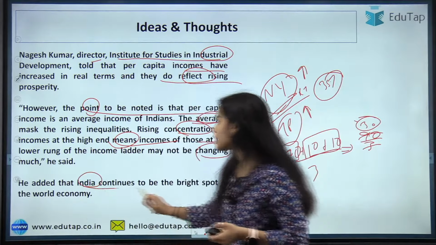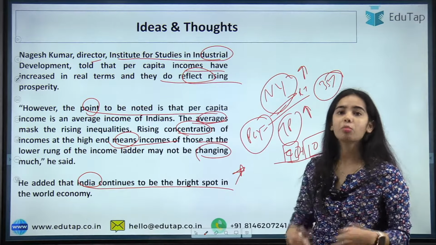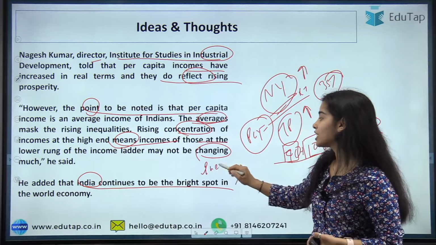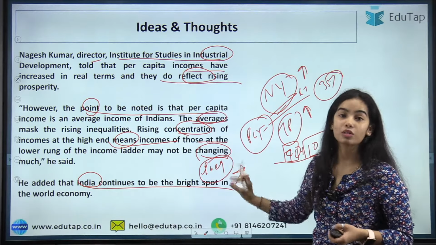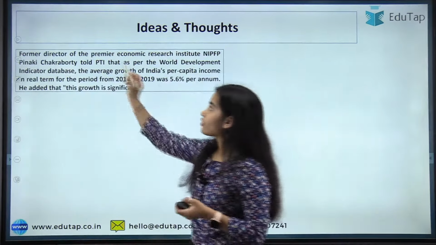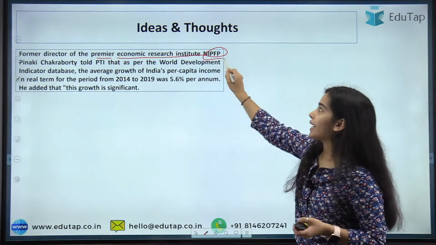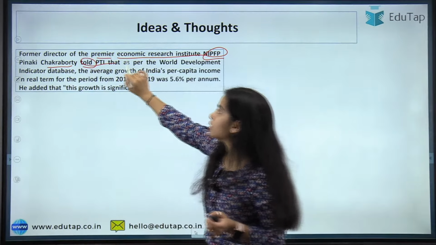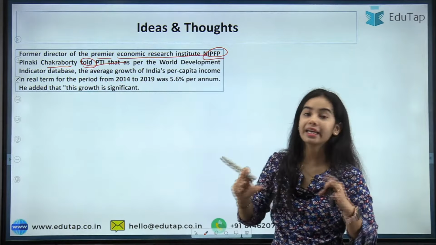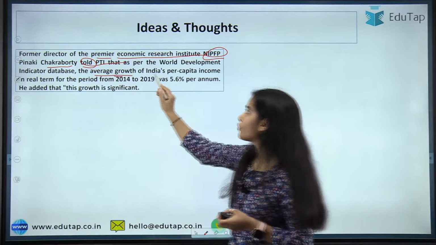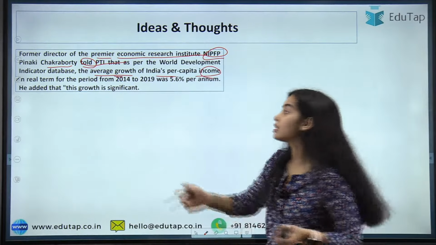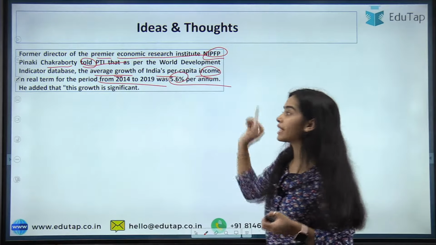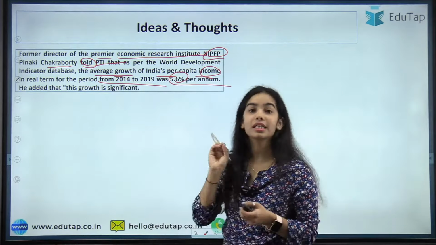He added that India continues to be the bright spot in the world economy. Still we are growing very fast, still we are doing very good, but the inequality is not changing much. We can understand this also. Former director of the premier economic research institute NIPFP, Pinaki Chakrabarti, told that as per the World Development Indicators database, the average growth of India's per capita income in real terms for the period from 2014 to 2019 was 5.6% per annum. He added that this growth is significant.